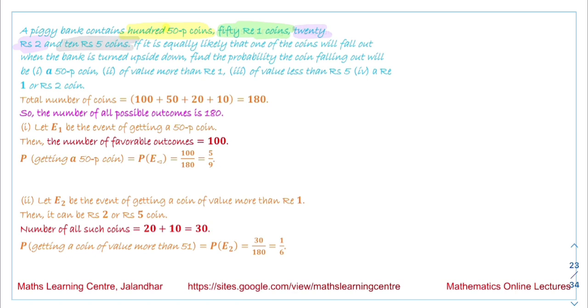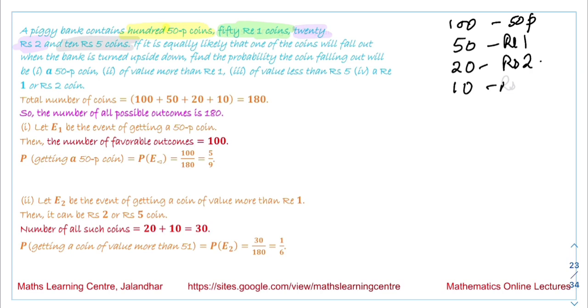So the total number of coins we have is equal to 180. This is the total number of coins.